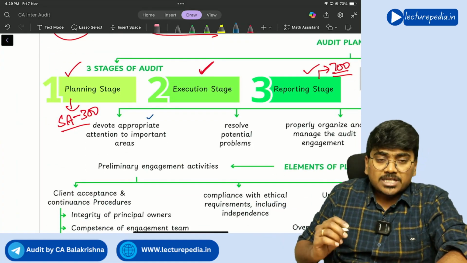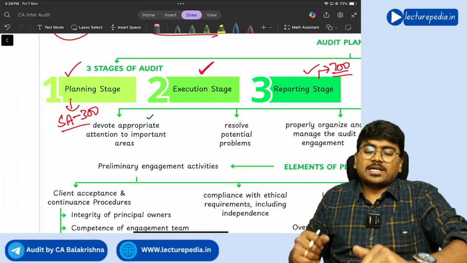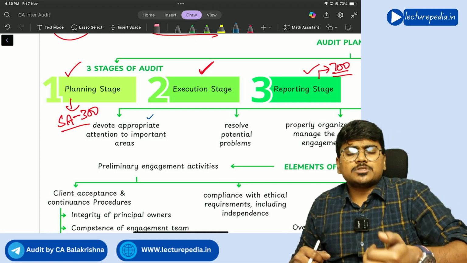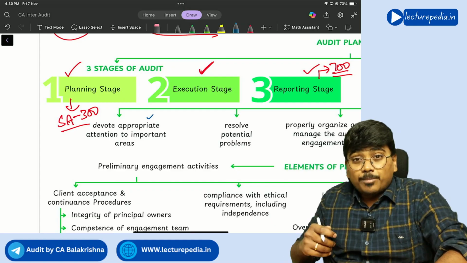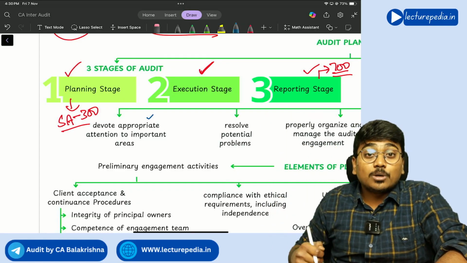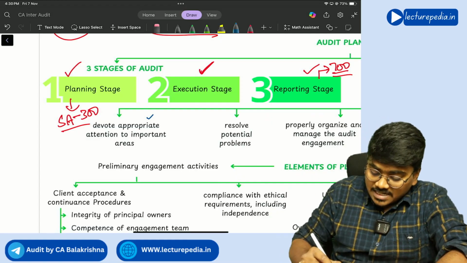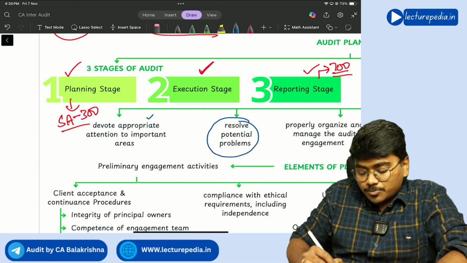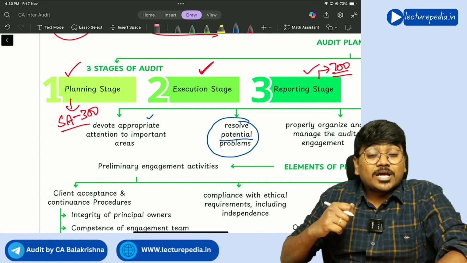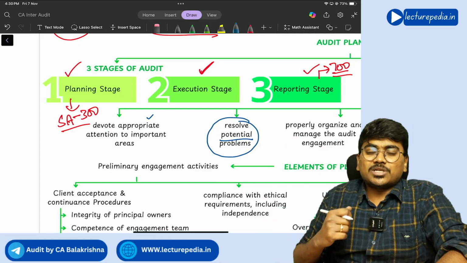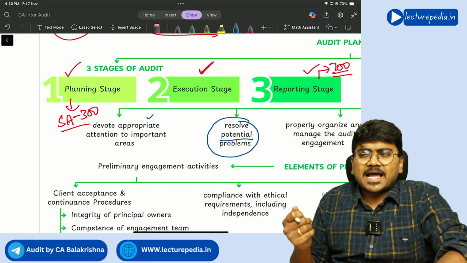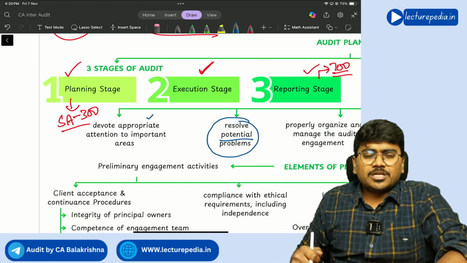See, you can devote your time on most important areas, and you will also get to know potential problems. Potential problems means the problems which might occur in the future. Only now will you get to know those problems if you properly plan the audit, and you can prepare proper solutions to resolve those problems.